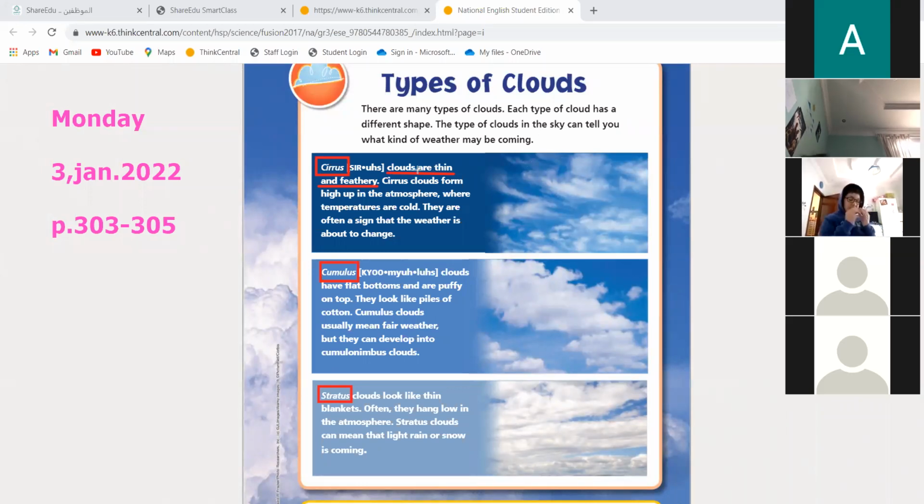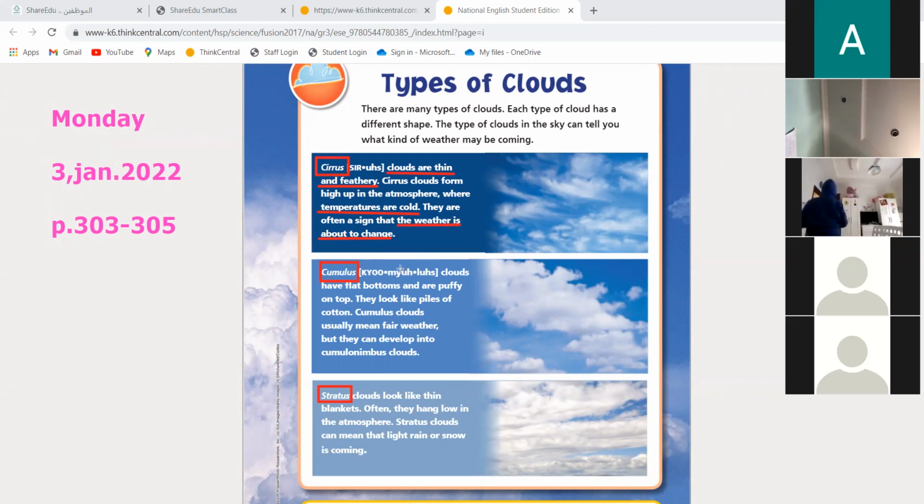Whenever you see cirrus clouds, you know that they are often a sign that the weather is about to change. And yes, it is cold. Excellent. So when you see them, you know that the temperature is cold, and the weather is about to change.